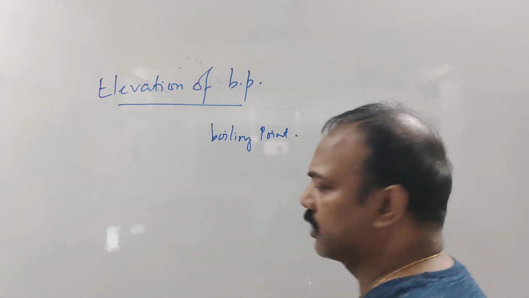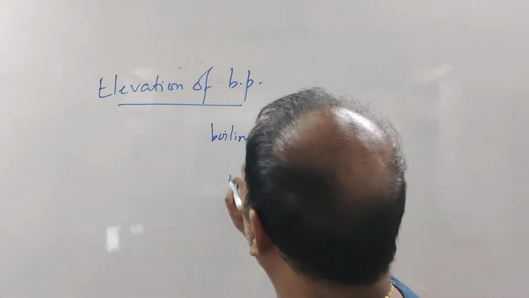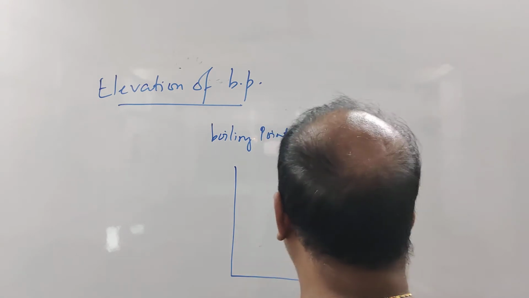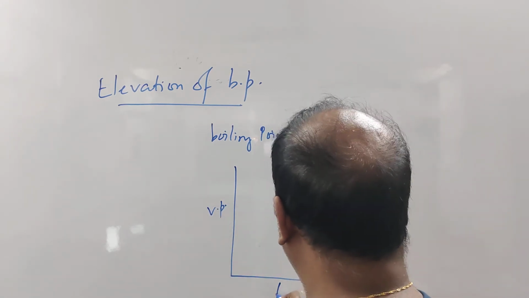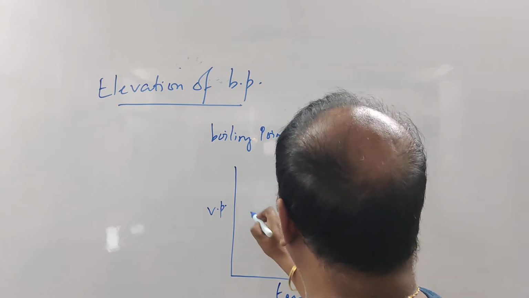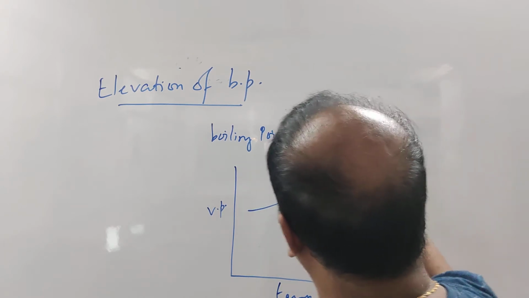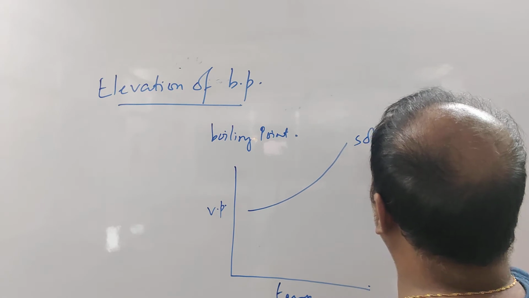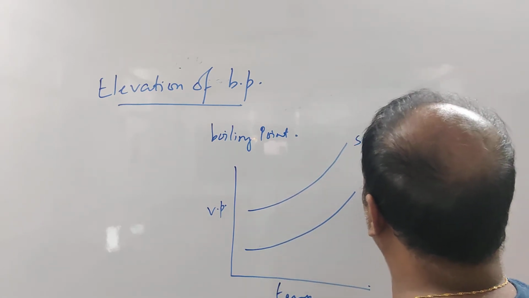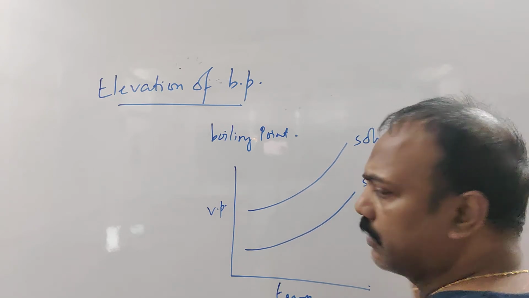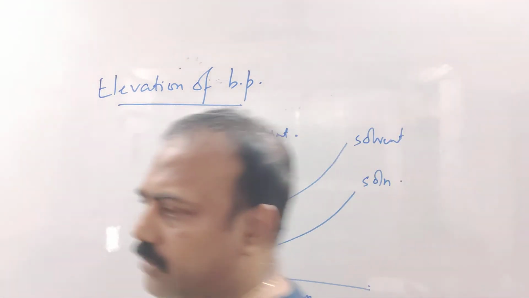Now we know this graph. Please understand this. We know this vapor pressure graph or vapor pressure curve. We plot vapor pressure versus temperature. This is how vapor pressure is increasing for the pure solvent, and this is how the vapor pressure is increasing for the solution when we add a non-volatile solute.